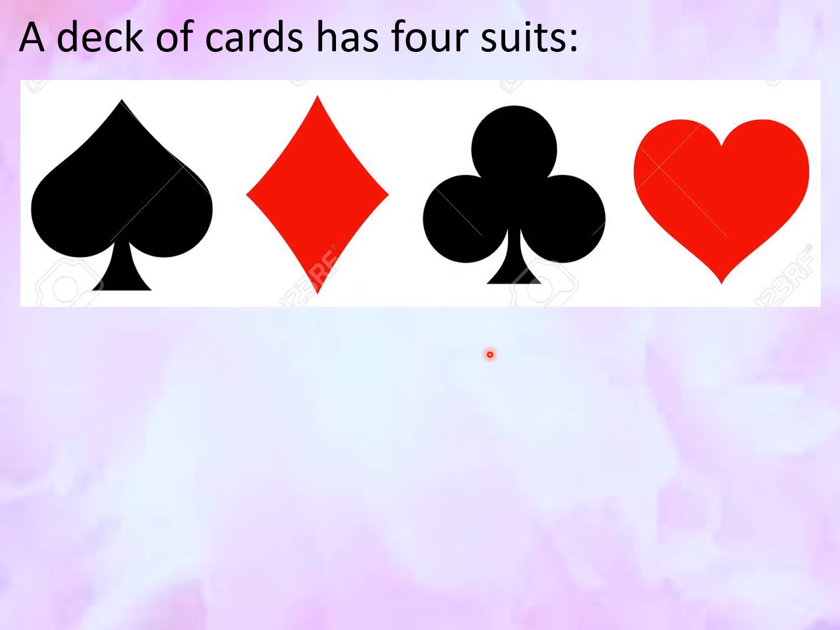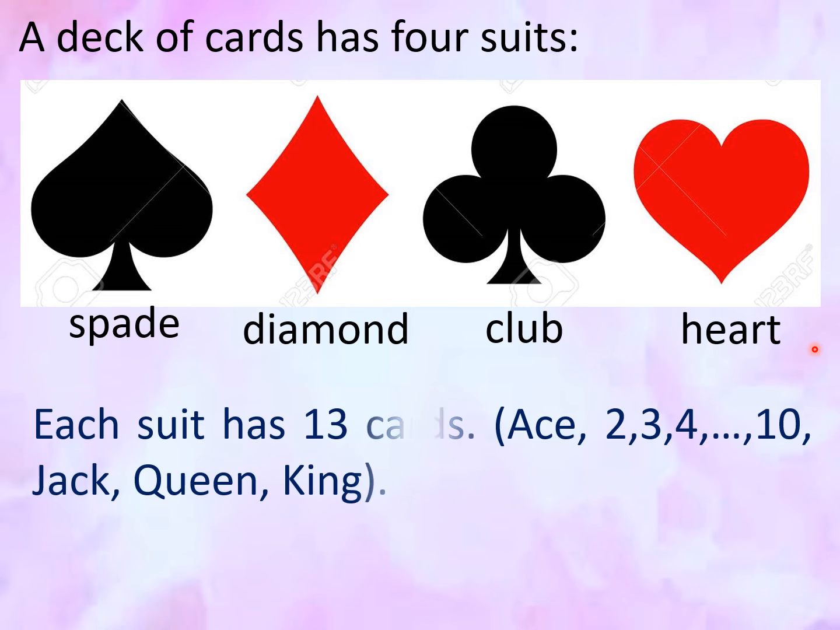Now let us have the deck of cards. A deck of cards has 4 suits. First, we analyze the deck of cards before we move to its probability. This is the spade, the diamond, the club, and the heart. Each suit has 13 cards. So we have the ace, then 2, 3, 4, the number cards. We have the jack, queen, and king.